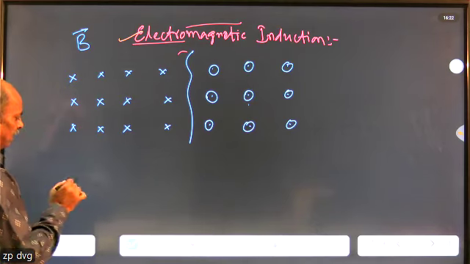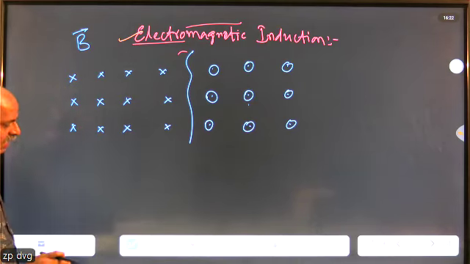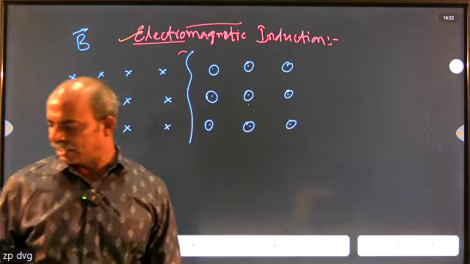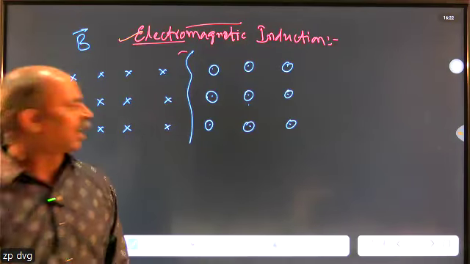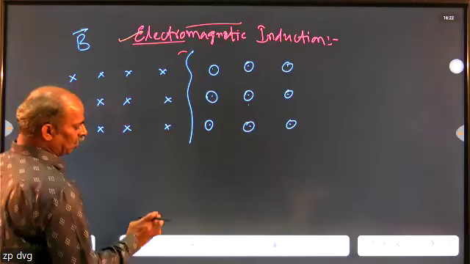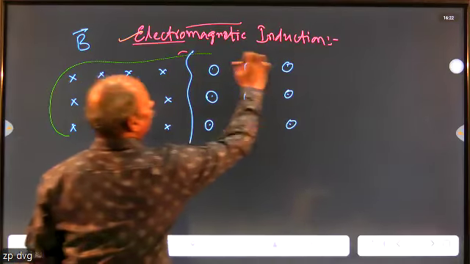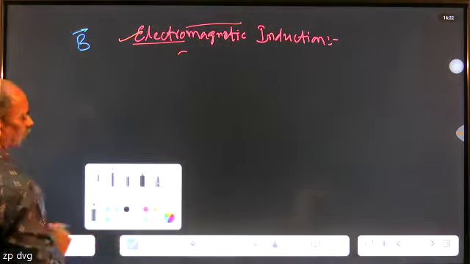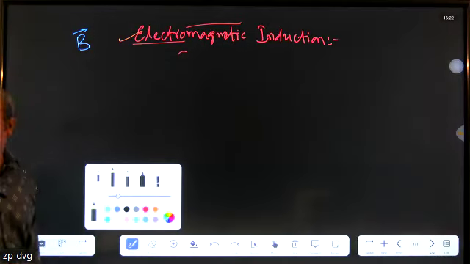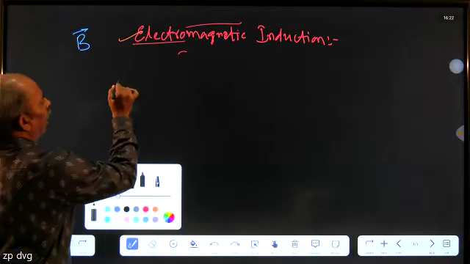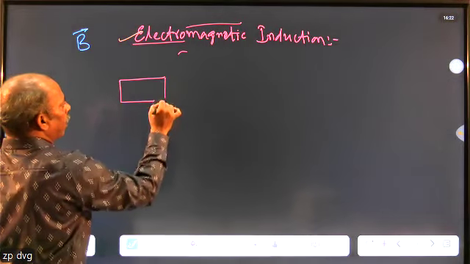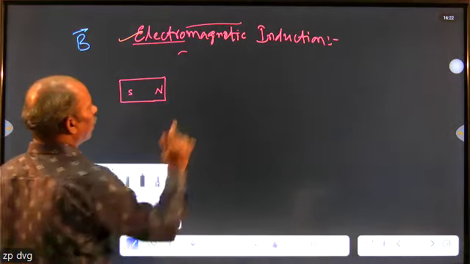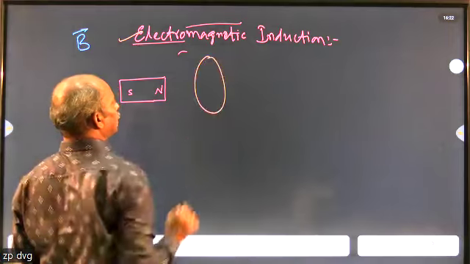Using this, suppose you take the different cases of a coil when we move the magnet towards or away. I will describe a table, and write down that table, which is necessary to solve the numericals. So here I'm going to take a magnet with north pole and south pole, and here just a coil.